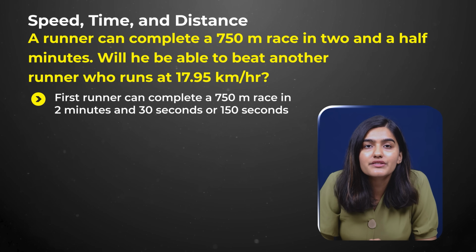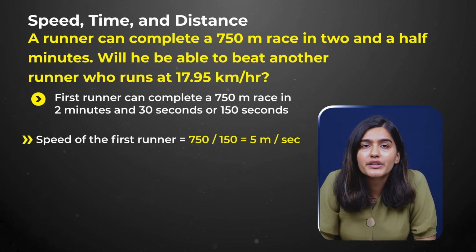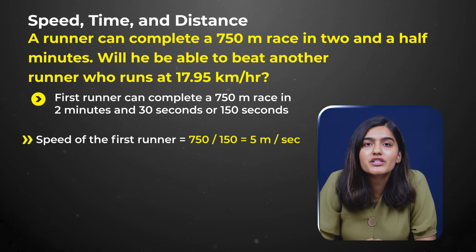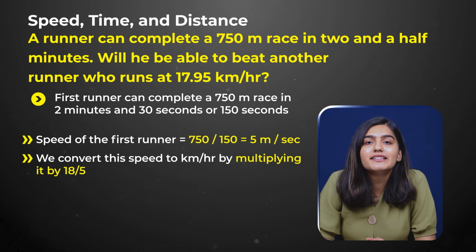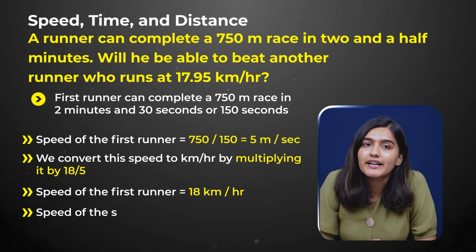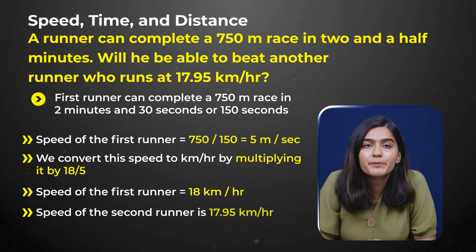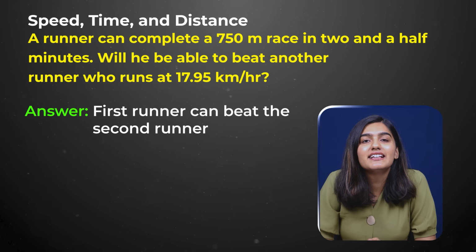We are given that the first runner can complete a 750-meter race in 2 minutes and 30 seconds, or you can say 150 seconds. So the speed of the first runner becomes 750 divided by 150, which is 5 meters per second. We convert this speed to kilometers per hour by multiplying it by 18/5. So the speed of the first runner becomes 18 kilometers per hour. Also, we are given that the speed of the second runner is 17.95 km per hour. Therefore, the first runner can beat the second runner.